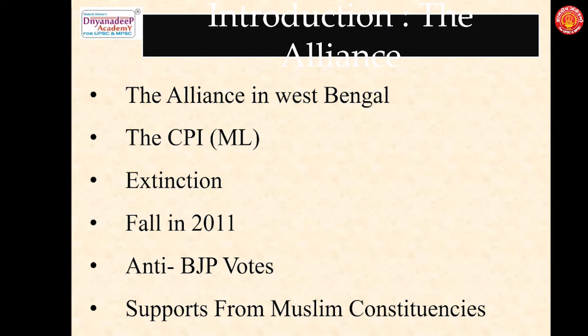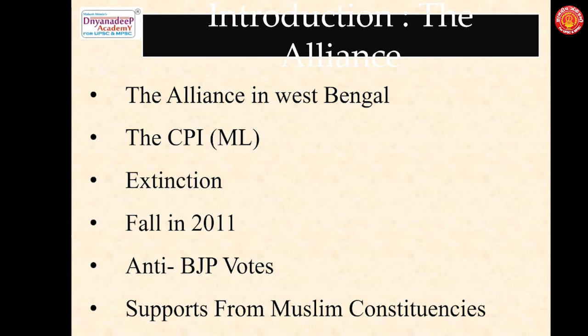The CPI (ML), that is the Communist Party of India, Marxist-Leninist, was also part of the Grand Alliance in Bihar. But here we need to understand that this party, CPI (ML), is not a part of this alliance in West Bengal. The Congress and Left Front alliance believe that the elections will not be a straight election between the AITMC and the BJP. At the same time, the alliance is staring at extinction owing to the tussle between the two major parties. Through the alliance, the Congress and the Left Front are trying to build a support base and also to consolidate their resources. So that is why the alliance has come together.